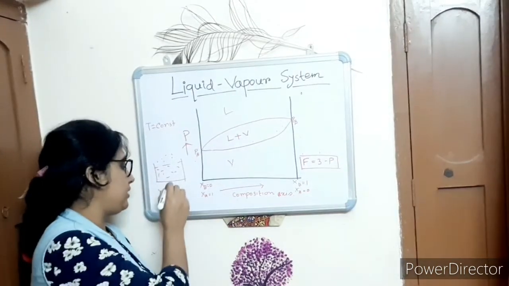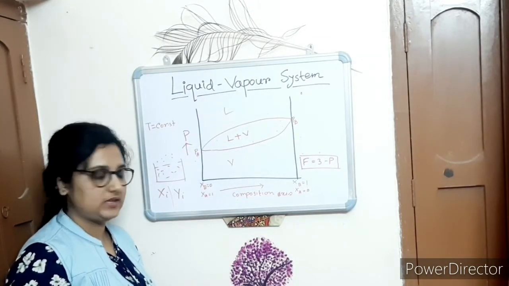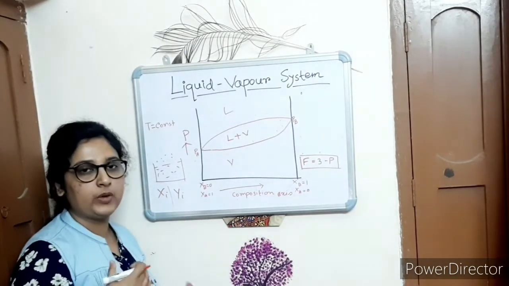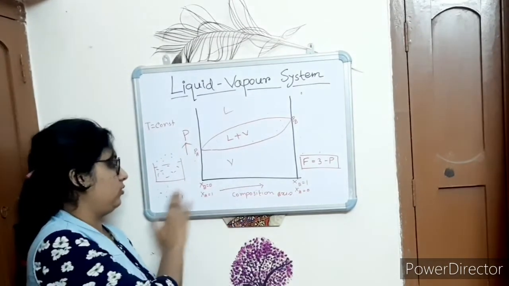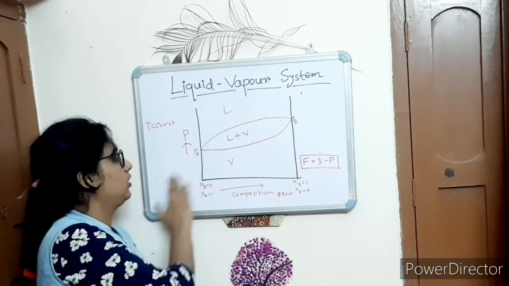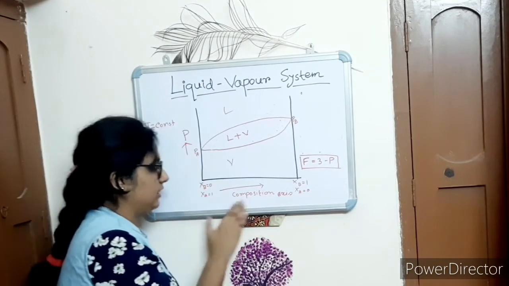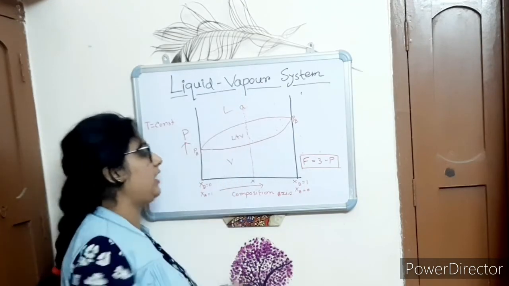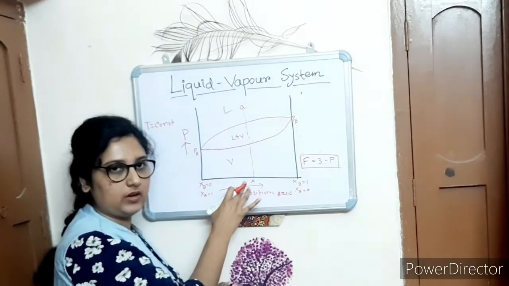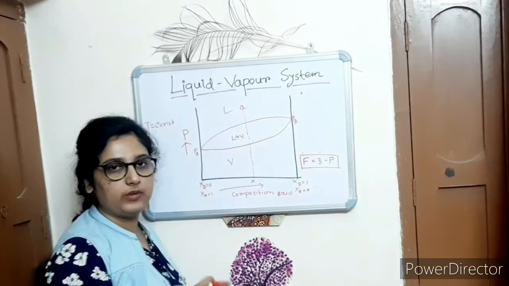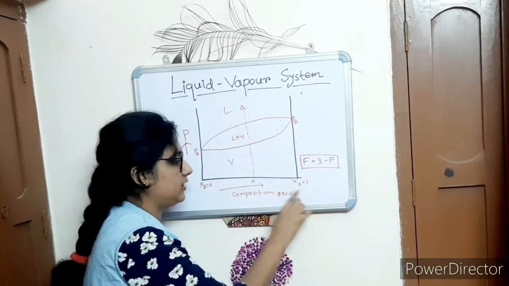Okay, Xi means the mole fraction of the ith component in the liquid state, and Yi means the mole fraction of the ith component in the vapor state. Now, what is the effect of pressure on this phase diagram? I will tell you. Consider a point A, which corresponds to the mole fraction of the component present in the system.